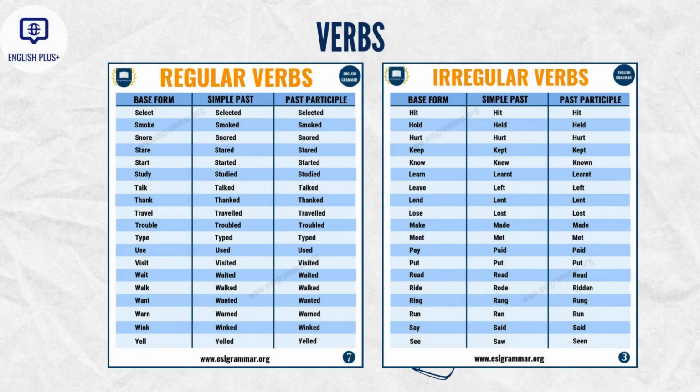Remember, we have two kinds of verbs, regular verbs and irregular verbs. If you have a regular verb, that means that your past participle form is the same as the past simple form. But on the other hand, if you have an irregular verb, the past participle form of the verb changes.